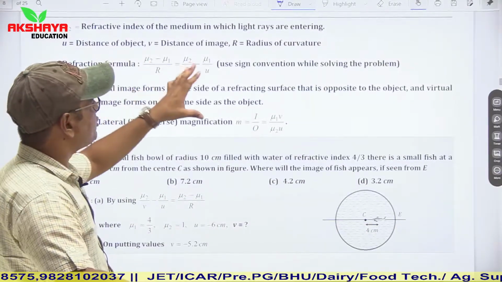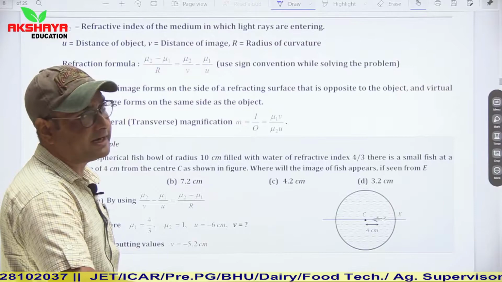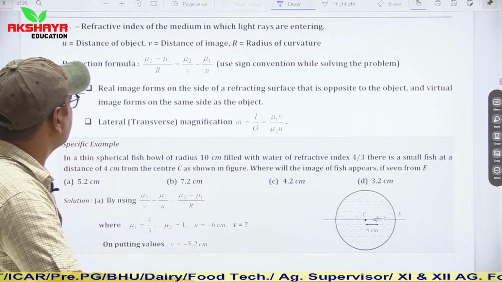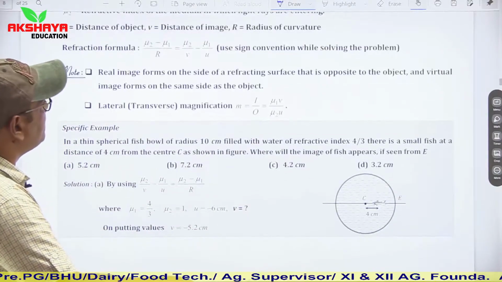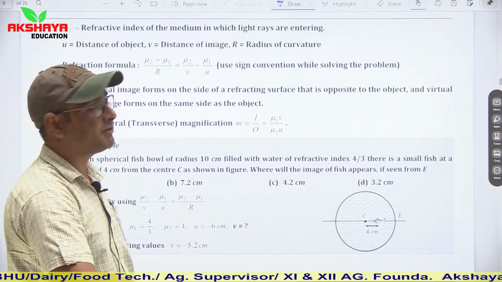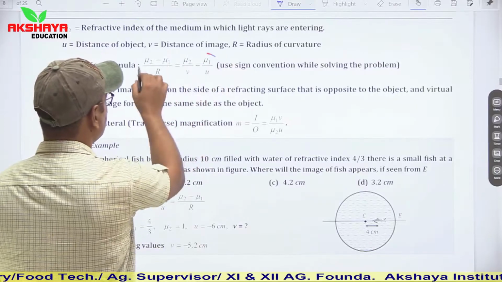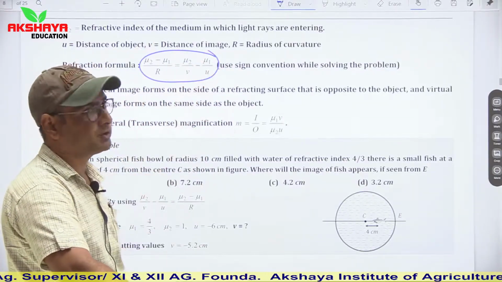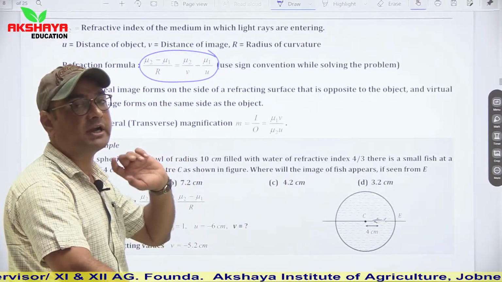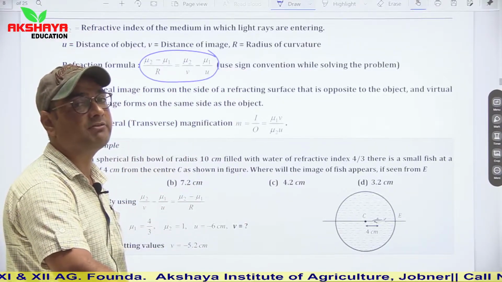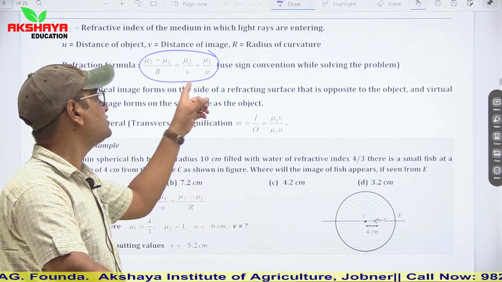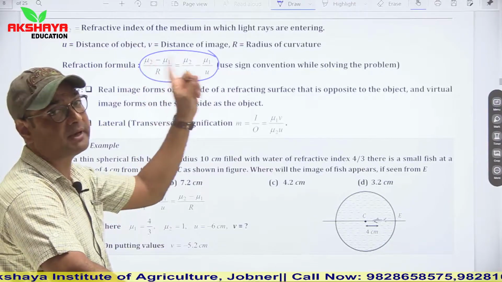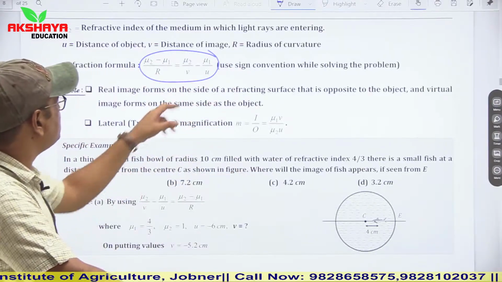So U is distance of object, V distance of image, R radius of curvature. These are similar to what we have discussed in mirrors. Now see refraction formula. If we talk about refraction from curved surfaces, then our formula is mu2 minus mu1 upon R is equal to mu2 upon V minus mu1 upon U. Here mu1 is refractive index of first medium, mu2 is refractive index of second medium, V is image distance, U object distance, R radius of curvature of the spherical surface. So this is the relation.